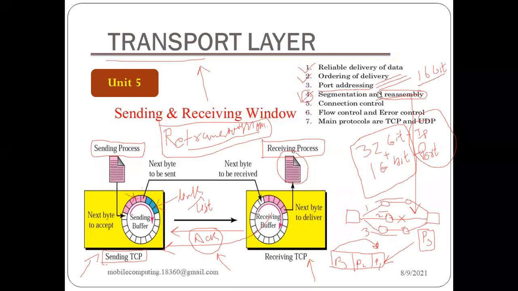So we will look after this. Some methods are there through which we are going to do that: flow control and error control. And then finally, these are the two protocols, TCP and UDP, which are mainly connection-oriented and connectionless, right? So we will see how this is going to work, which is more related to how the packets are disseminated to the destination, right?